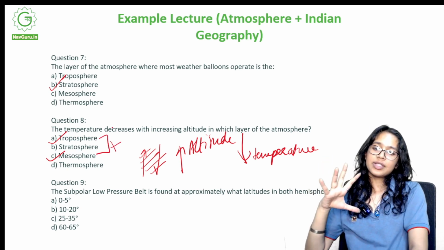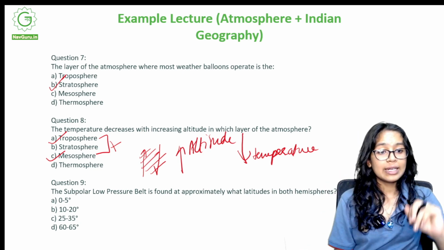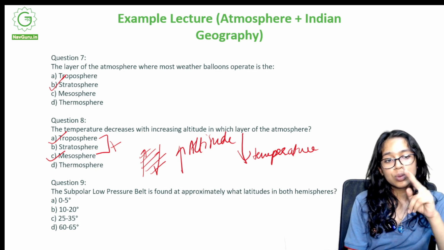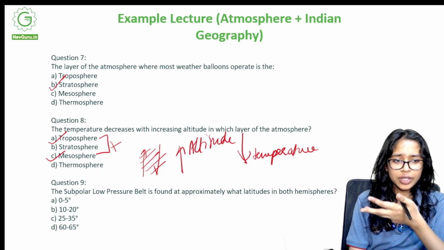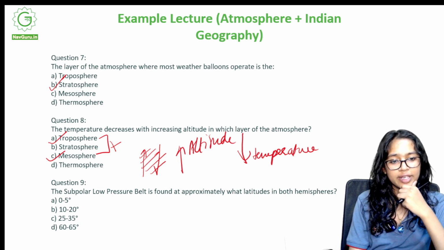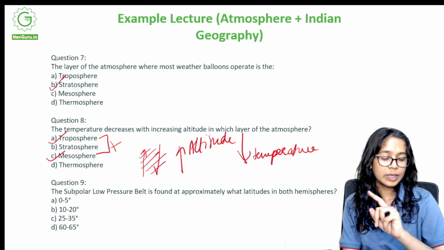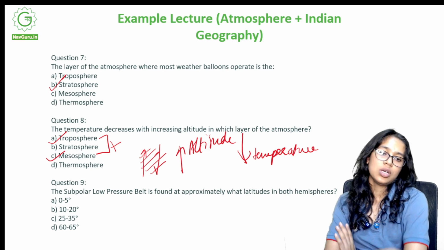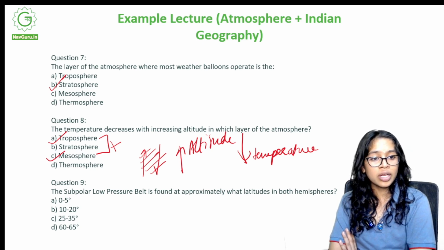It is a very likely situation that in the question paper you have 2 right answers. Like over here, we have 2 right answers, troposphere and mesosphere. So what answer do we go ahead with? Do not mark both answers, because if you have an OMR, the machine won't read your answer. So you just mention either A or C.